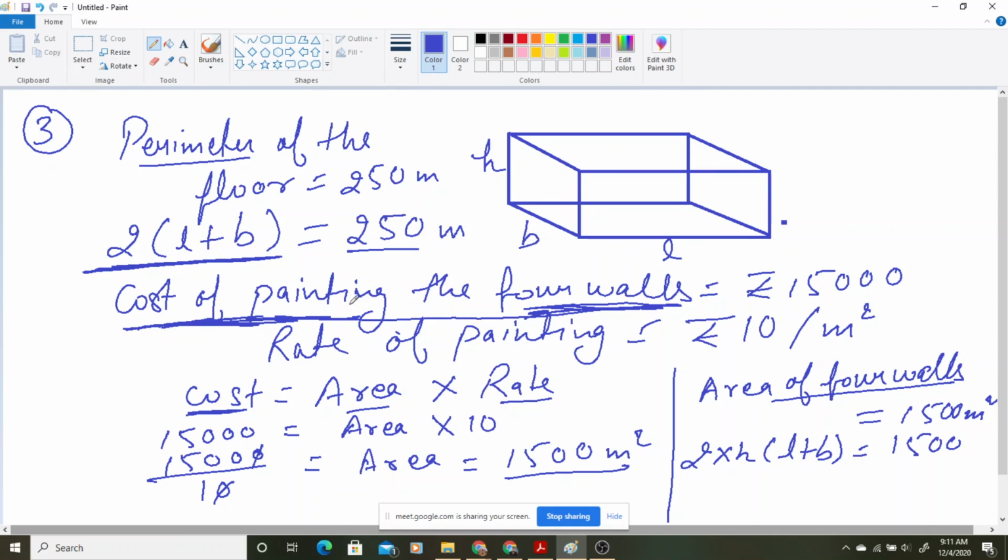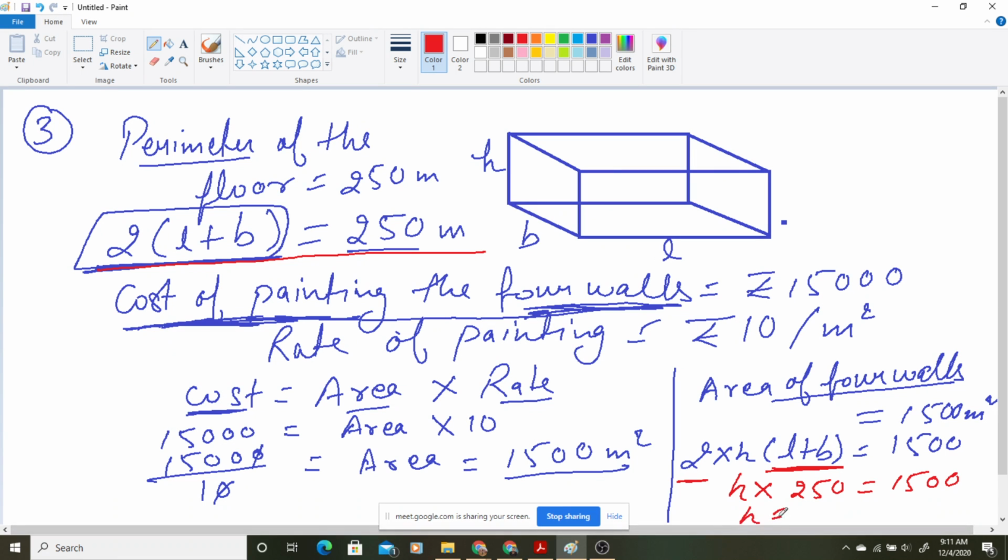See, you already have the value of 2 into (L plus B) above. Just see this line: 2 into (L plus B), you have 250. So in place of 2(L plus B), I will write 250, and it will be equal to 1500.